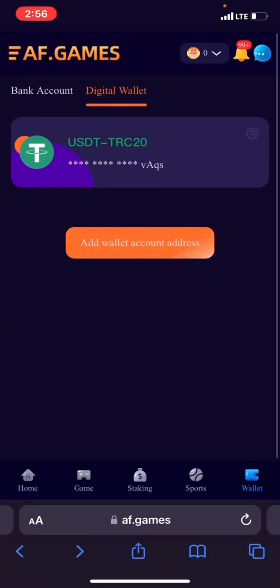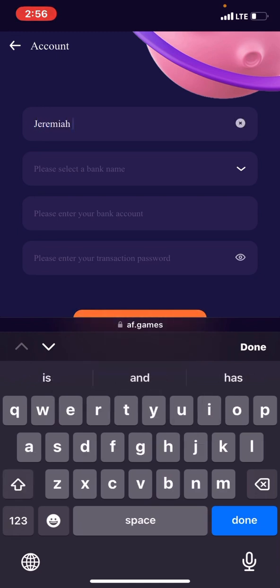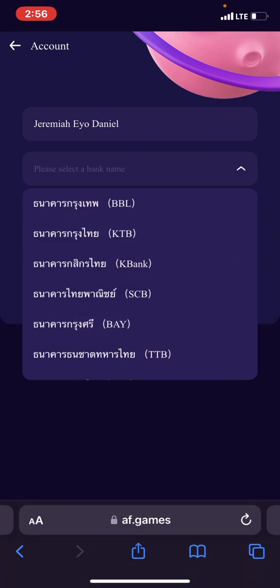If you are adding a bank account, depending on the country you are in, just add bank account. The account name, that's the name that you bear. Let's say Jeremiah Ayo Daniel, right? Then bank account name.